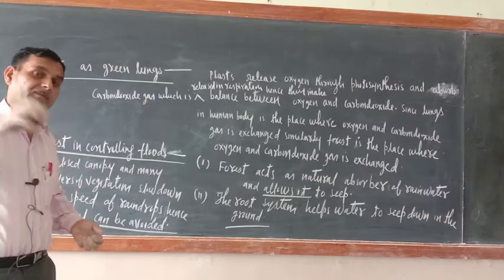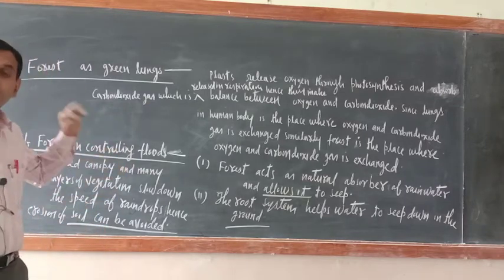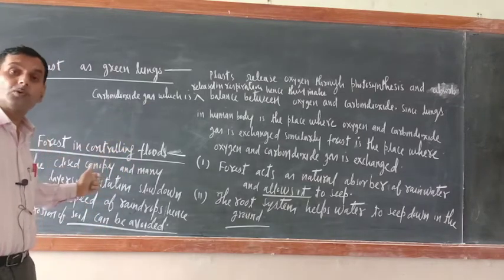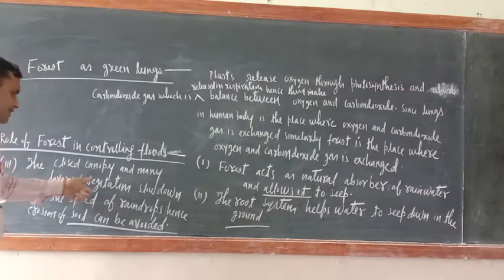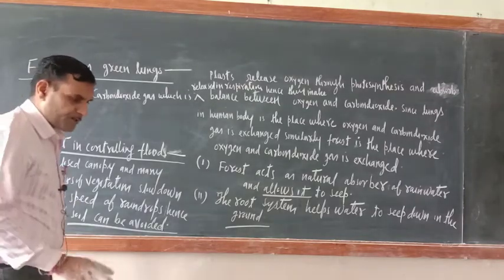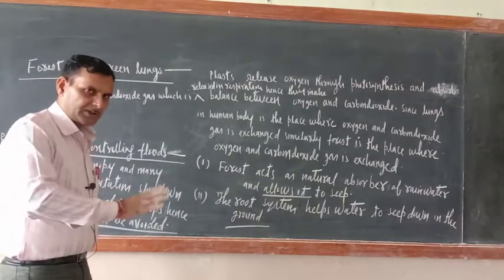So when heavy rainfall is there, its speed can be slowed down by the canopy and many layers of vegetation. The speed of raindrops will be slowed down, hence erosion of soil can be avoided, and the chances of flood can also be avoided.